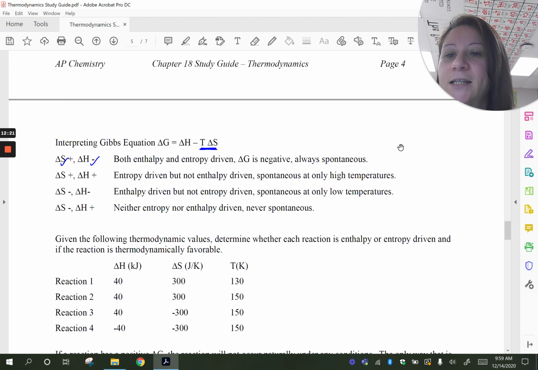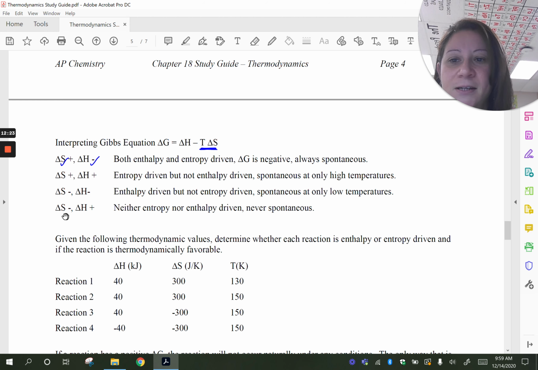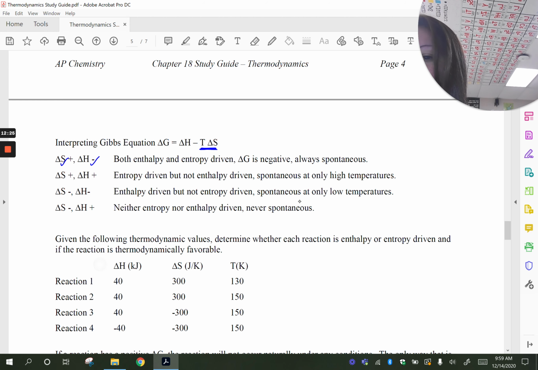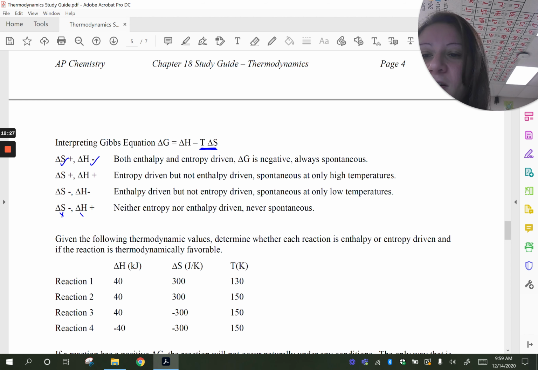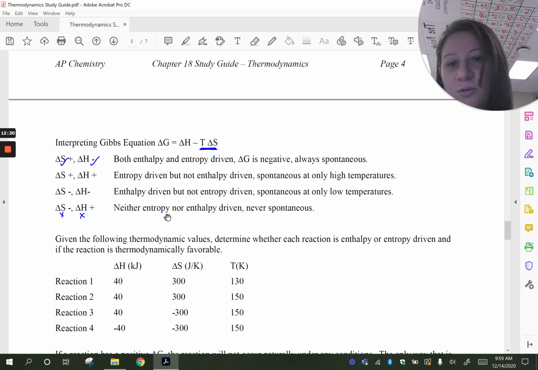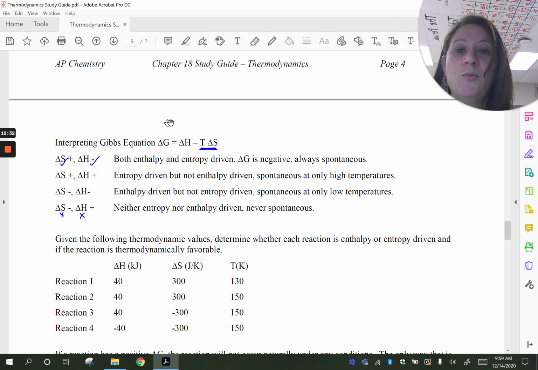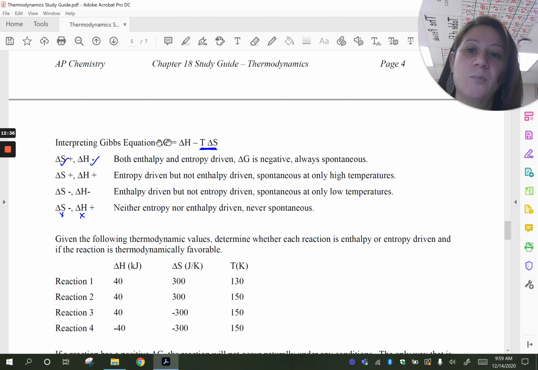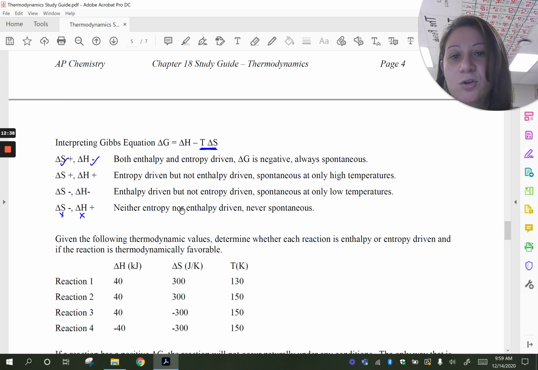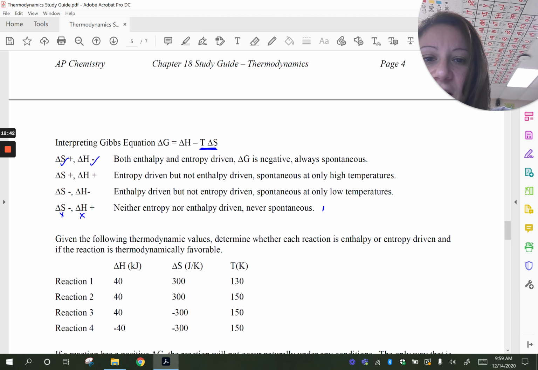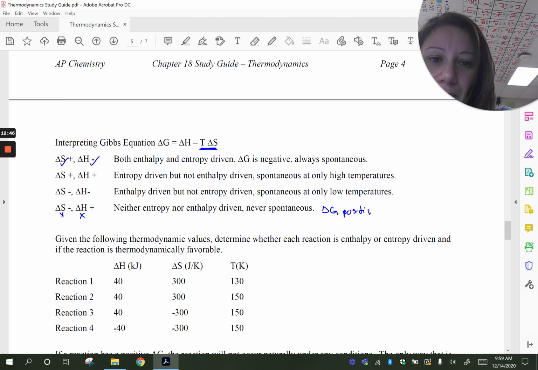Let's look at the last scenario here. Delta S negative, that's not favored. Delta H positive, that's not favored. It's neither entropy or enthalpy driven. If you plug a negative value here and a positive value here, no matter what the numbers are, delta G is always going to be positive, and it's never going to be spontaneous under any conditions.